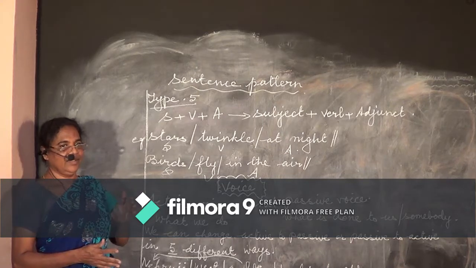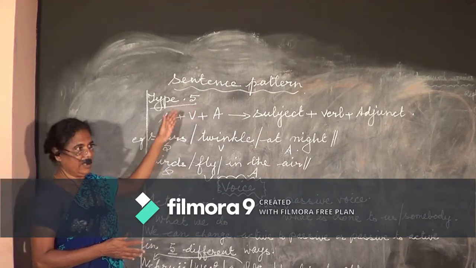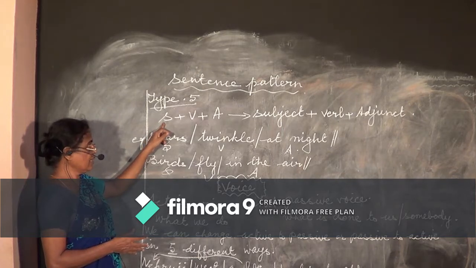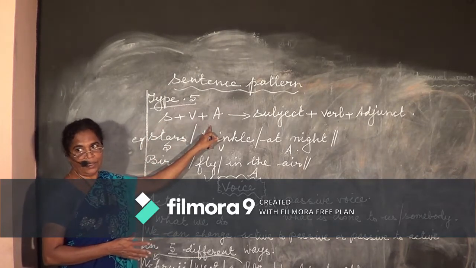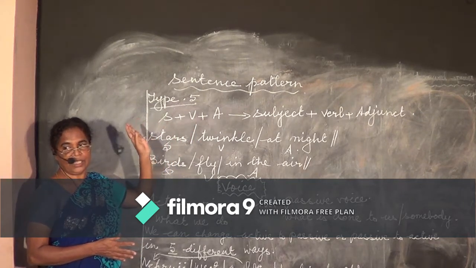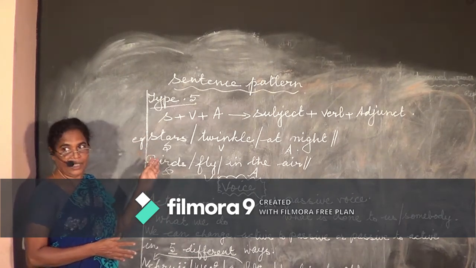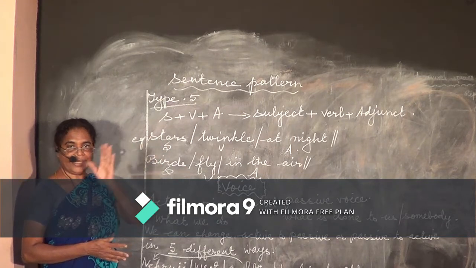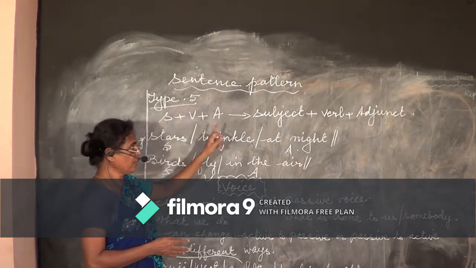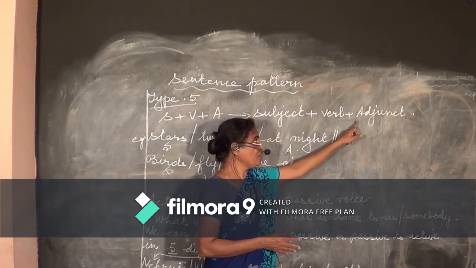And here we continue with the class with the topic sentence pattern. This is going to be the last type, type 5. And here I have written S plus V plus A. So far we have learned S plus V, S plus V plus O, S plus V plus DO plus IO, and S plus V plus O plus C. Now you see here S plus V plus A. And as usual, S is already familiar, subject, V verb, and this adjunct A.